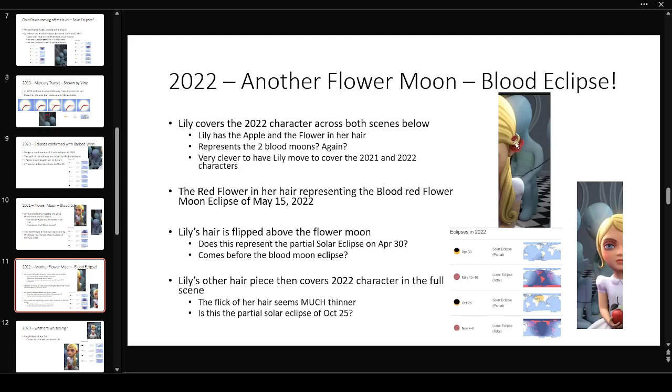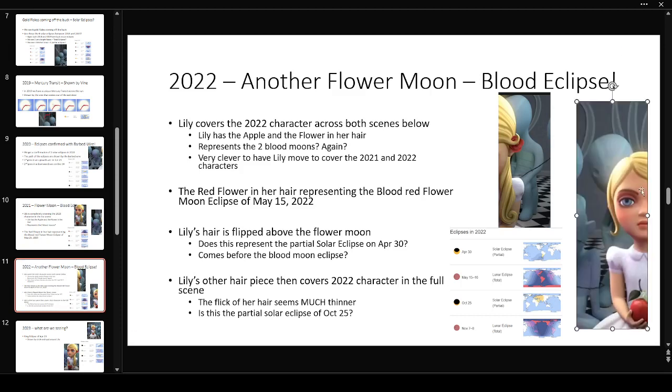So is this eclipse happening first? April 30th, as it's covering this character. And then as it pans to the other view, we see this other flip here. And I'm curious whether that is the October 25th one. As you'd see, this flip would happen first on October 25th, and then we'd see the final blood moon of November 7th.